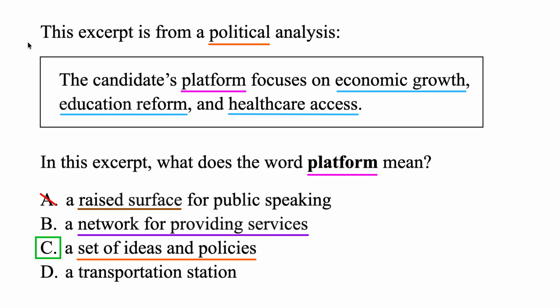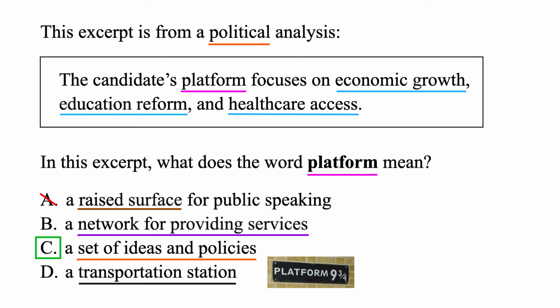And let's plug in the last one just to check. The candidate's transportation station focuses on economic growth. But a transportation station that's like a train station, that's using platform like Harry Potter, platform 9 3/4. So it's funny, but it's not right.